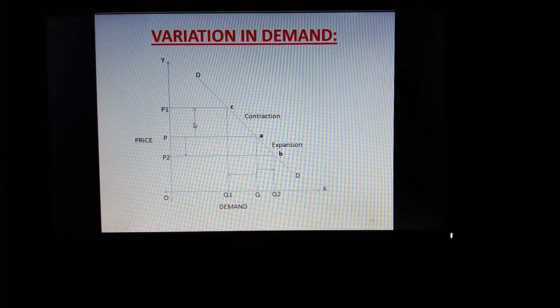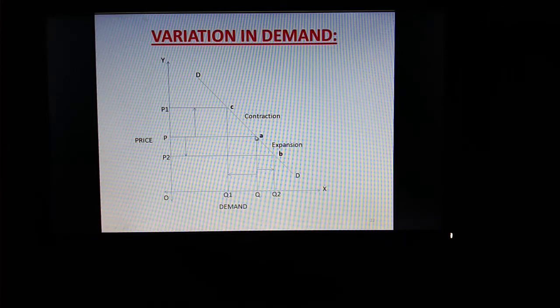Okay, now again the price is OP, demand is OQ. Due to rise in price from OP to OP1, demand falls from OQ to OQ1. Here you can see rightward pointing arrow, it indicates expansion in demand. Here you can see leftward pointing arrow, it indicates contraction in demand.